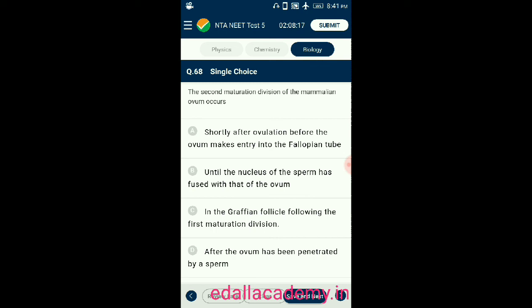From the given 4 options, the correct option is the fourth one, that is D. The second maturation division of the mammalian ovum occurs after the ovum has been penetrated by a sperm. So the correct option is D.